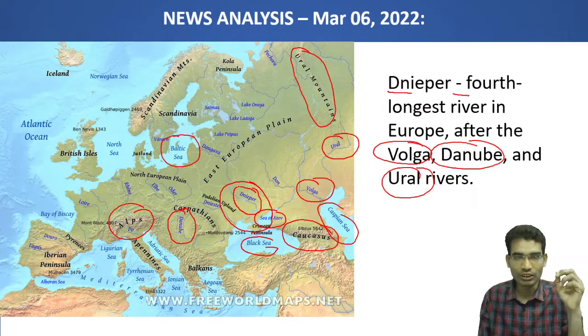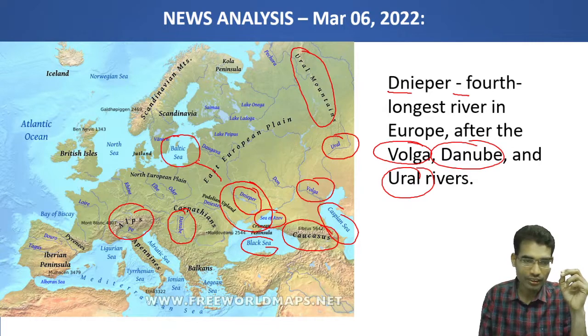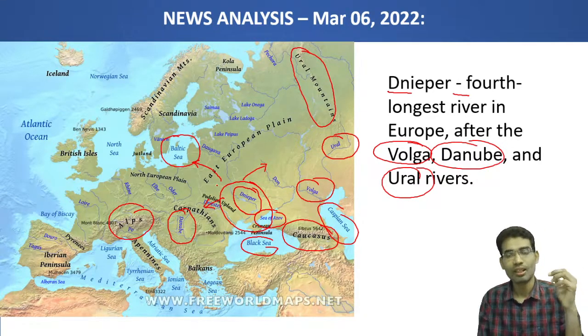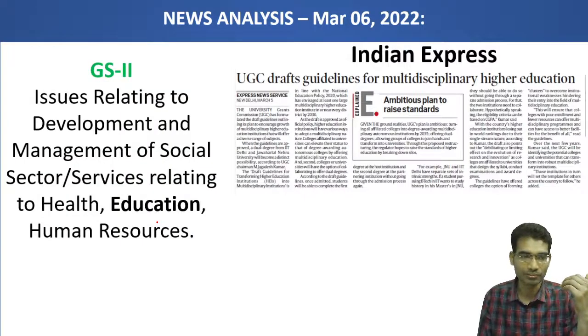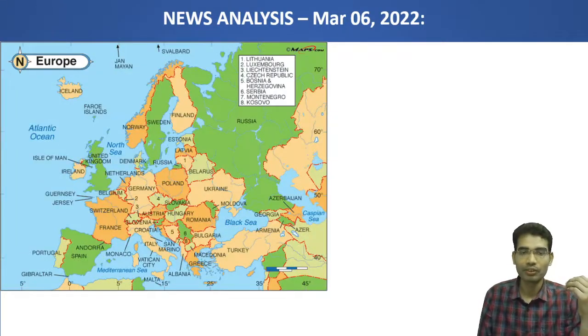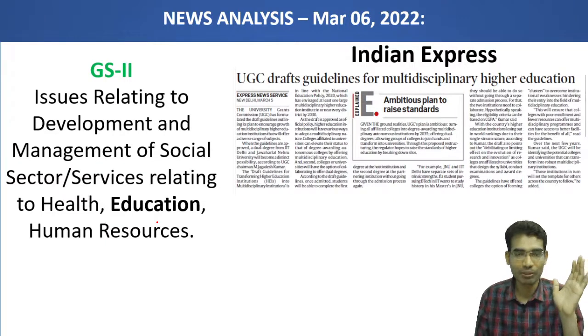You just try to identify the various physical features neighboring Ukraine. These are important from the prelims point of view, and you can use them in mains also, and you can remember some of the important physical features of Europe which are required for the mains examination also. This is the political map of Europe. Previously we have seen the physical map of Europe.